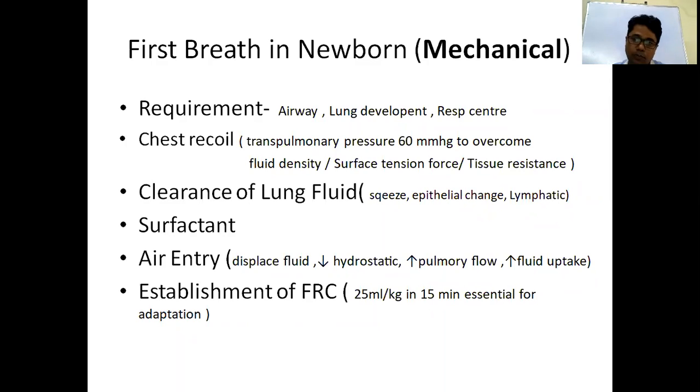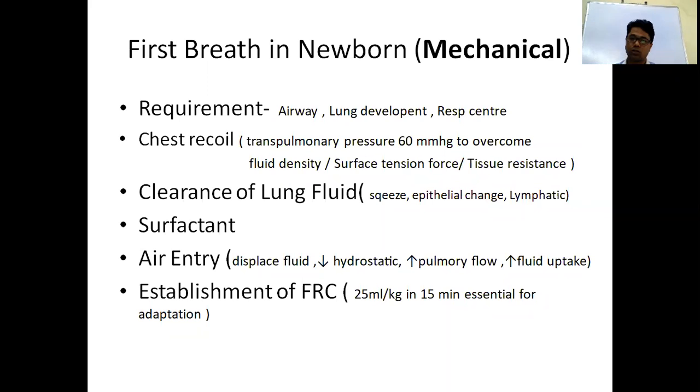So the secretory activity of the lung epithelium changes to absorptive activity. Towards the end of delivery, this secretory activity of the lungs decreases and absorptive activity is increased, so that clearance of lung fluid occurs, so that air can easily enter the lung. So what are the methods?